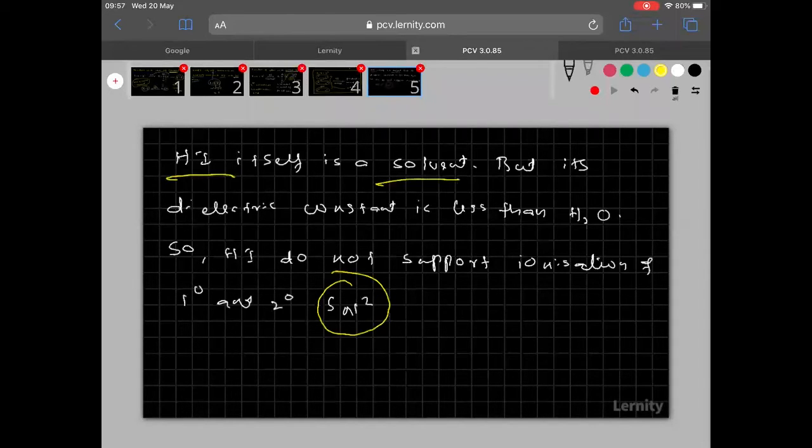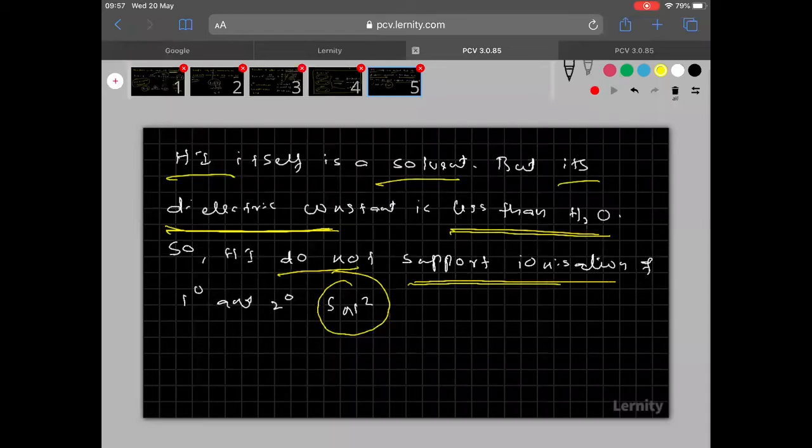HI itself is a solvent, but its dielectric constant, in physics I think you might have read this term, is less than water, remember. So it does not support the ionization of primary and secondary. When the ionization is not supported, then carbocation will not form. When carbocation is not forming, SN1 does not happen. Is it clear?